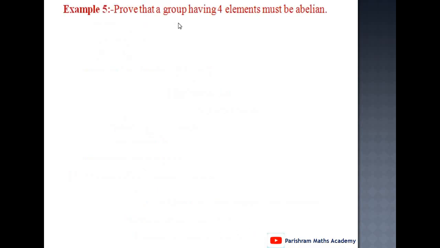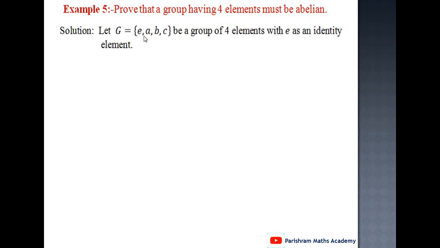Okay. Next, prove that a group having 4 elements must be abelian. Solution: let G equal to {e, a, b, c} be a group of 4 elements with e as the identity element. This G is a group which contains 4 elements only: a, b, c and e. e is the identity element. We have to prove this group is an abelian group. To prove G is abelian, first let a comma b belong to G. Claim: ab equals ba. If this condition is satisfied, then clearly G is abelian.